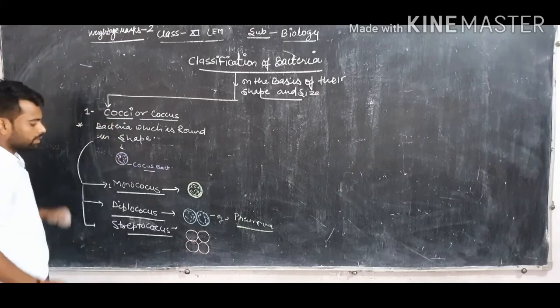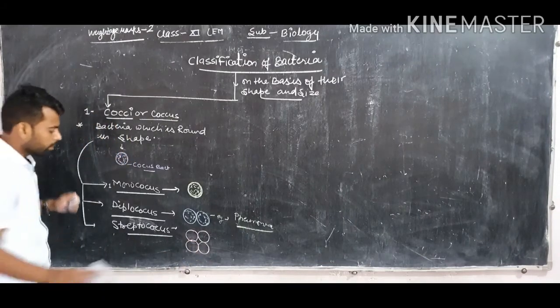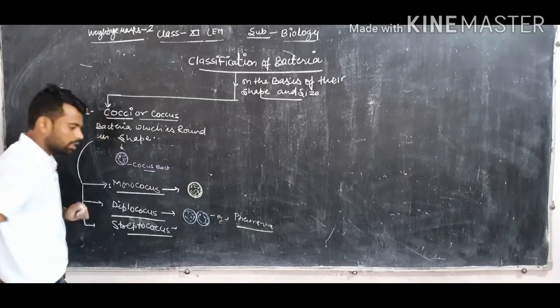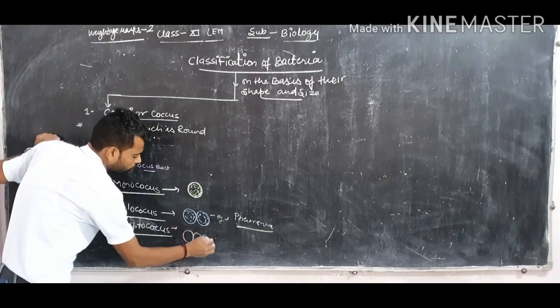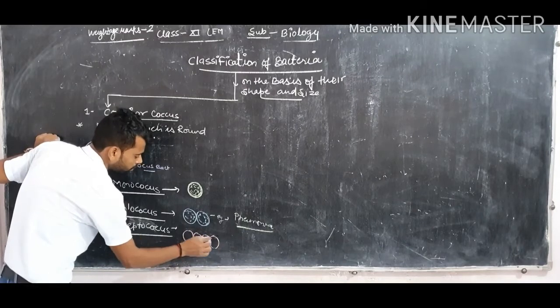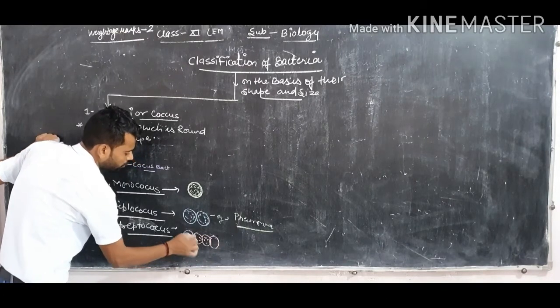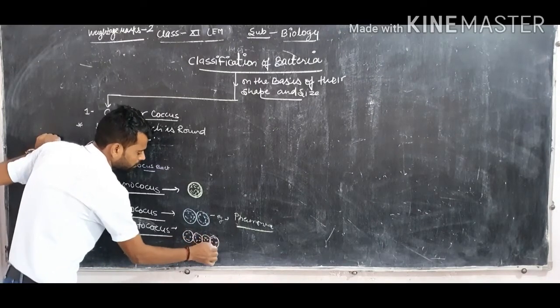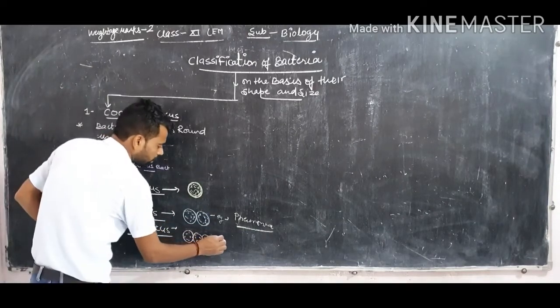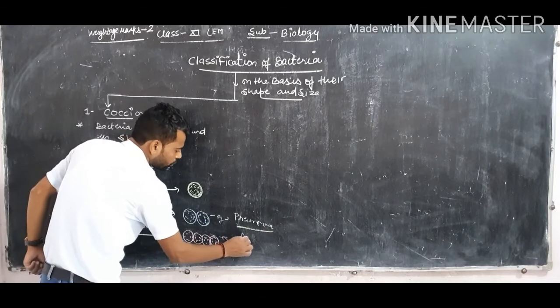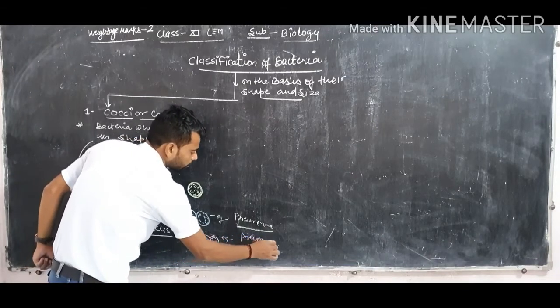Those bacteria are known as Streptococcus. For example, Streptococcus pneumoniae is also a Streptococcus.